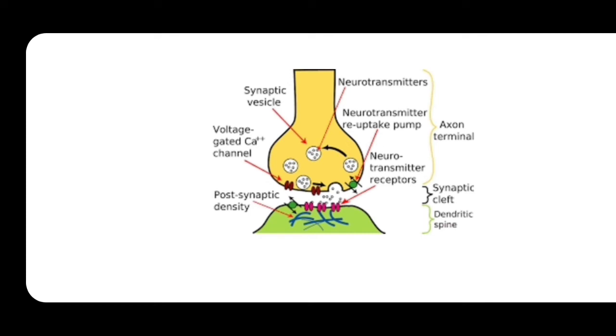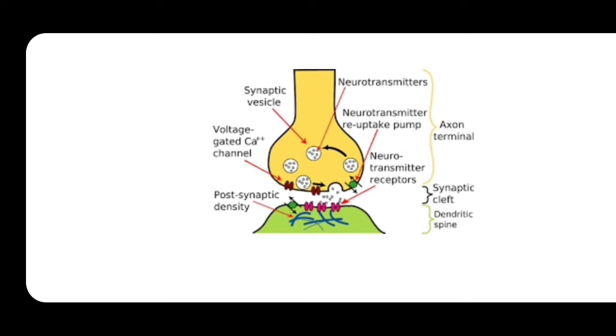If the neuron is not conducting any impulse, it is in the resting state, which means the resting potential. That condition of the membrane is called polarized. Polarized means outside it is positive charge and inside it is negative charge.